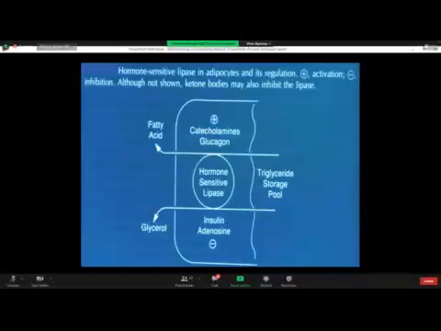So insulin and adenosine inhibit hormone sensitive lipase, whereas growth hormone, thyroxine, catecholamines, especially adrenaline, glucagon, and cortisol stimulate the HSL enzyme to cause lipolytic activity. Insulin and adenosine inhibit the HSL enzyme and inhibit lipolytic activity.